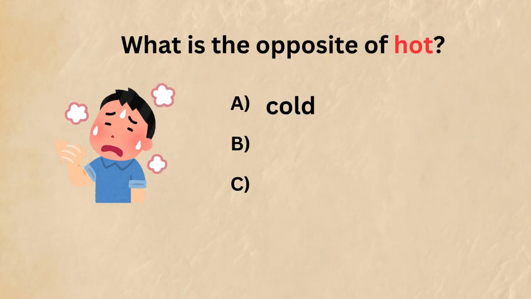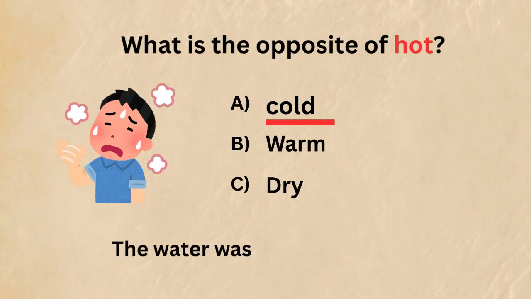Let's begin. What is the opposite of hot? A. Cold. B. Warm. C. Dry. Answer: cold. Example sentence: the water was too cold to swim in.